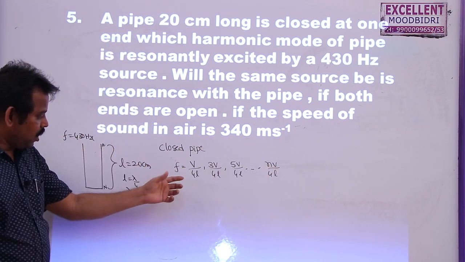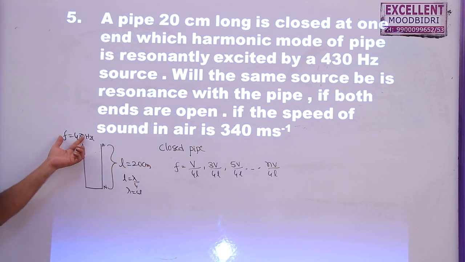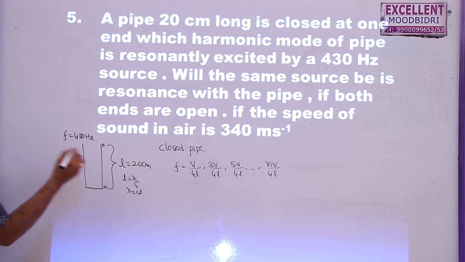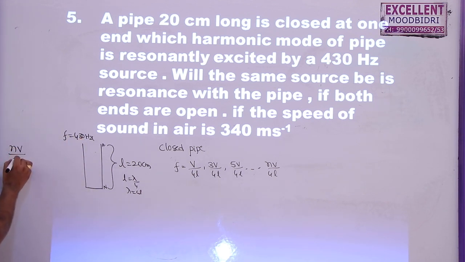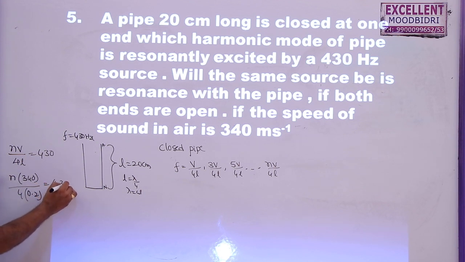Which of these frequencies is equal to 430? So I compare NV by 4L is equal to 430. N is unknown, velocity of sound is 340, by 4 into length 20 centimeter or 0.2, which is equal to 430.